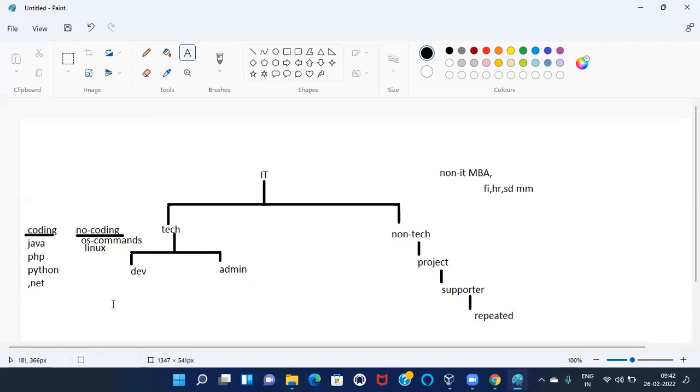So let me give the difference between these two. After that, you can choose your course.